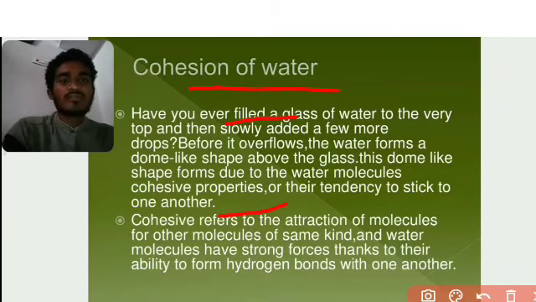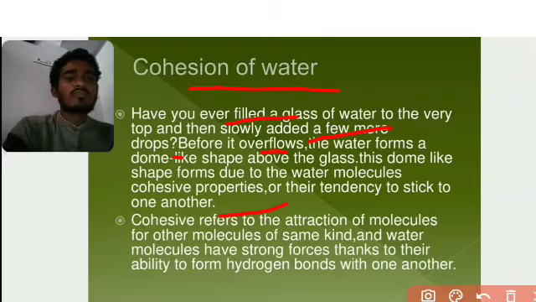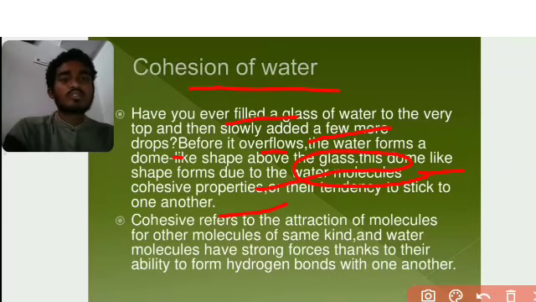So cohesion of water means we can fill a glass of water to the very top and then slowly add a few more drops before it overflows. The water forms a dome-like shape above the glass. This dome-like shape forms due to water molecules. These are cohesive properties, the tendency to stick to one another. Cohesion refers to the attraction of molecules for other molecules of the same kind.